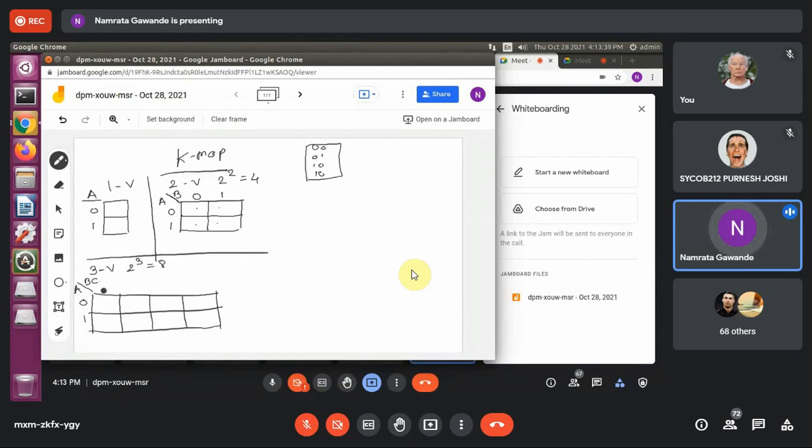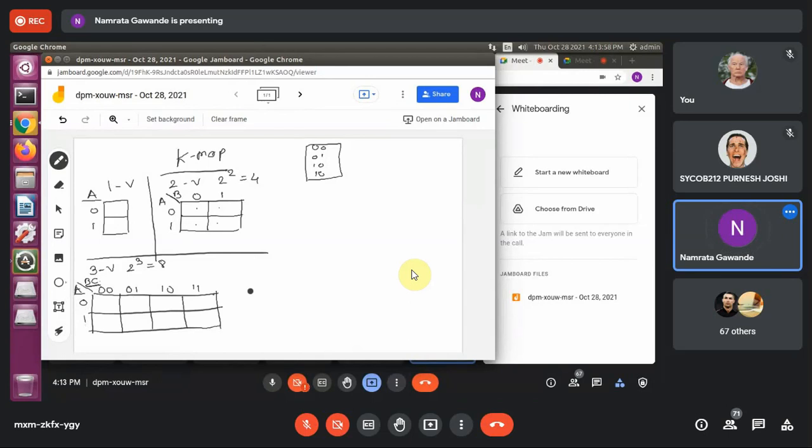So I can write here the combination 0, 0, 0, 1, 1, 0, and 1, 1. Why? For these two variables, I am taking all the possible combinations. And for this variable, the possible combination is 0 and 1. So this is completely a 3 variable K-map.